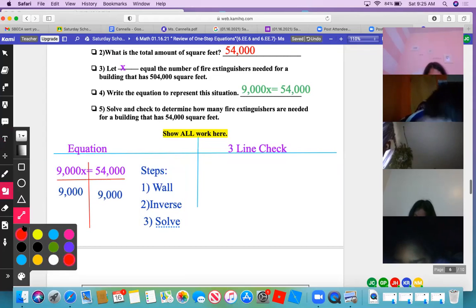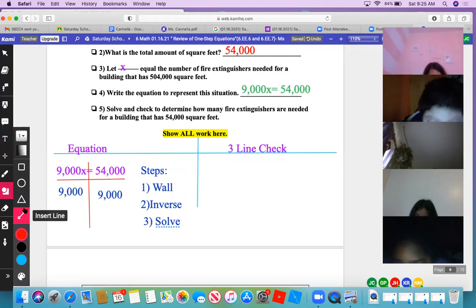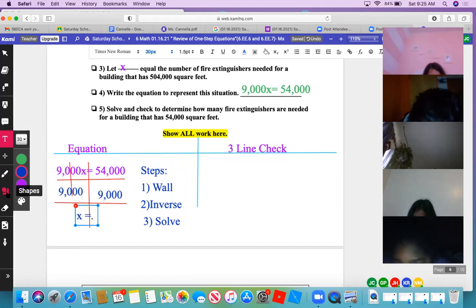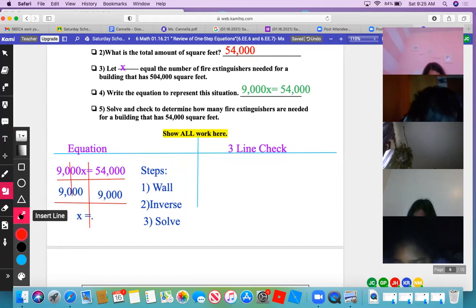Okay, so what's 9,000 divided by 9,000? Oh, sorry. What's 9 divided by 9? 1. 1X is the same thing as X. So X equals, now, I don't know if you guys recall, in class I was telling you that there was a trick. If you line up your zeros, you can just cross them off. Check this out. Look at this. You guys see that? So now, technically, you're left with 54 divided by 9, which is what, Isabella?